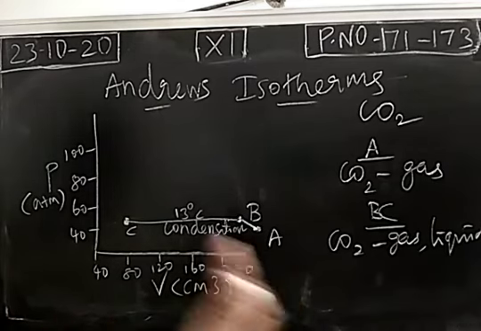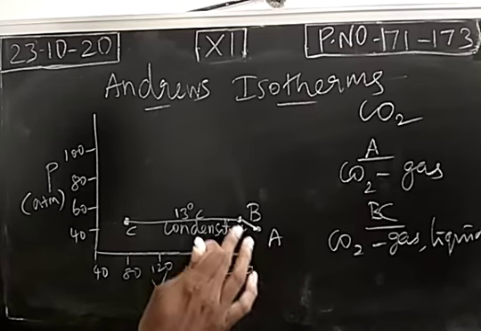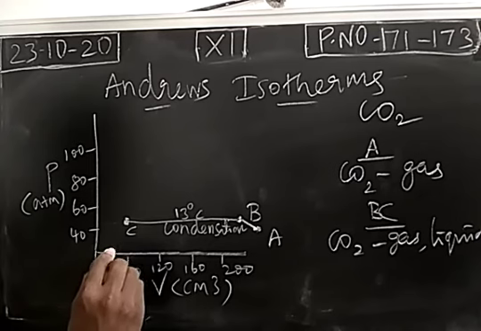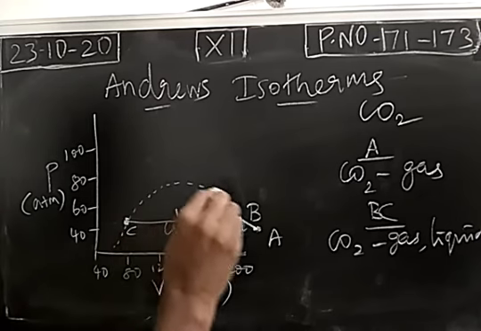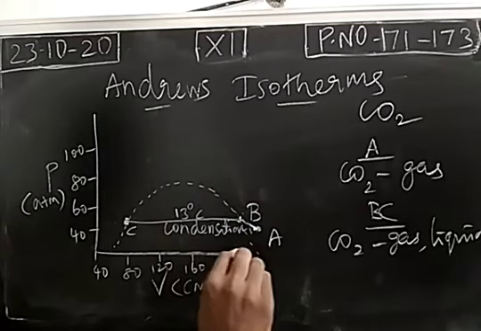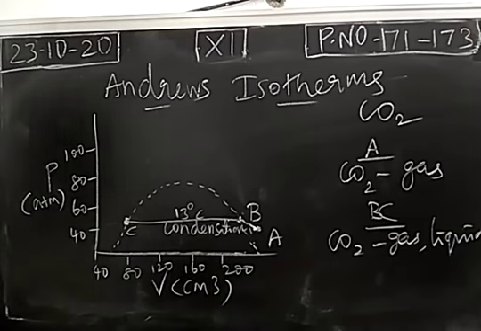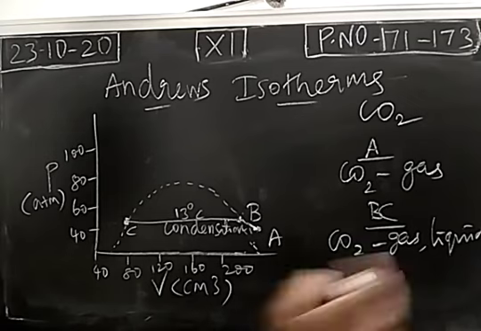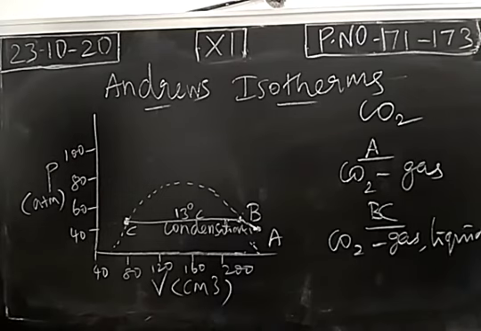So when pressure increases, volume decreases, and gas starts to become a liquid at point B. In this region, BC, condensation takes place. The region is called the condensation region, and we maintain the temperature at 13 degrees Celsius. So in this region, carbon dioxide will exist in both gaseous and liquid state.